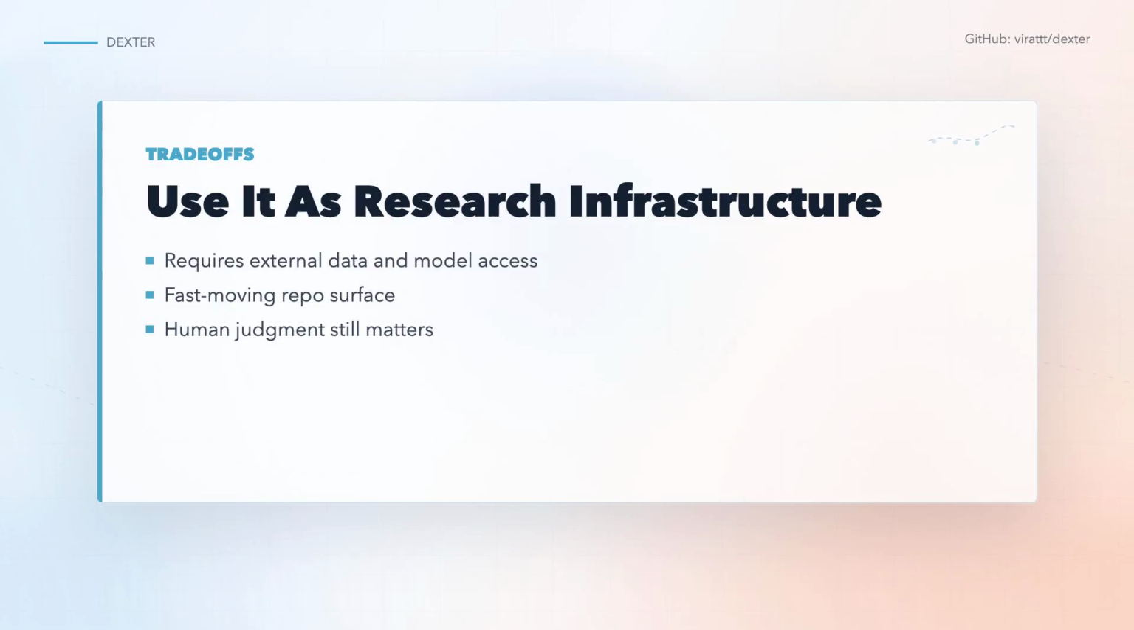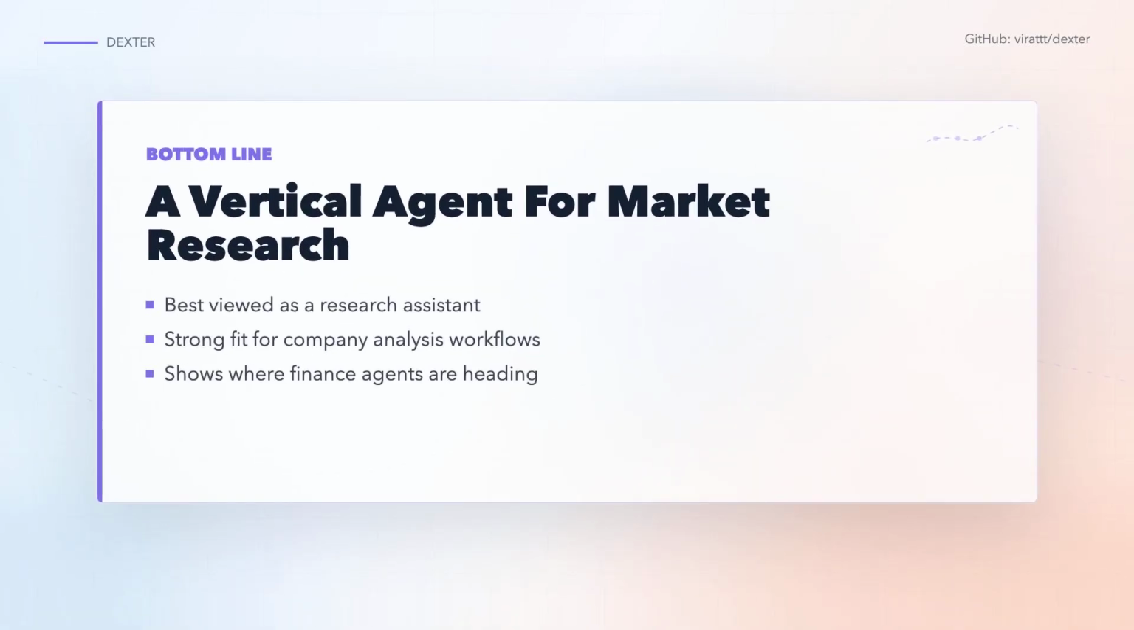Bottom line, Dexter is one of the cleaner examples of a vertical agent. It is not a general assistant with a finance label slapped on top. It has finance tools, filing readers, scratchpad logs, memory, evals, and a real interface story. If you care about where market research is going, this repo is worth studying.